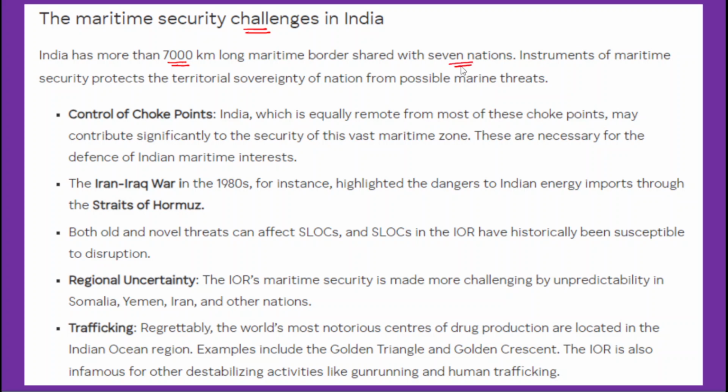Apart from this, the major instruments of maritime security protect maritime security, that is, protection of territorial sovereignty of the nation from possible marine threats. Possible marine threats involve terrorist activities and insurgency. So the main objective of maritime security is protection of territorial sovereignty and national integrity. Now, firstly, understand a few challenges listed here.